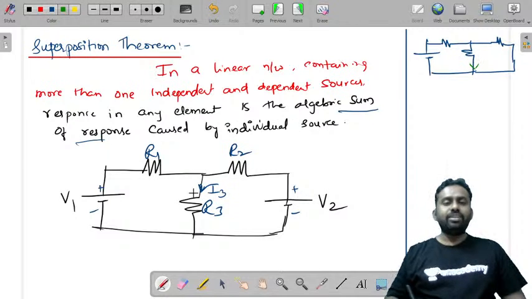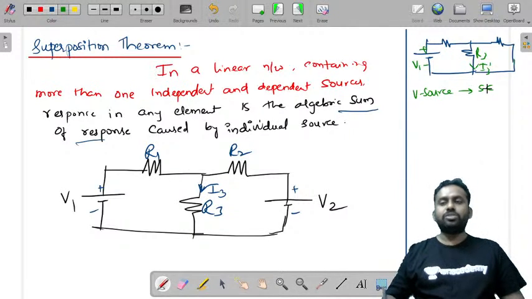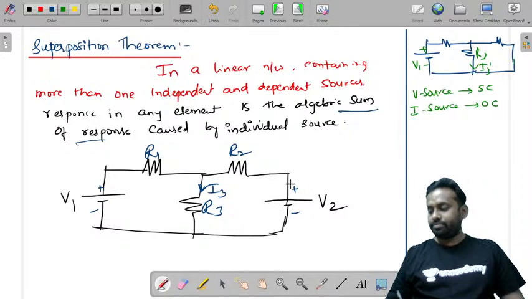Now, when you are applying only one source alone, V1, the other source must be replaced by its ideal internal resistance. If a voltage source is there, it must be replaced by a short circuit, and if a current source is available, it must be replaced by an open circuit. So I'll just write it. If you have a voltage source, replace it by a short circuit. If you have a current source, replace it by an open circuit. Because we have this voltage source here, I'm just shorting it.